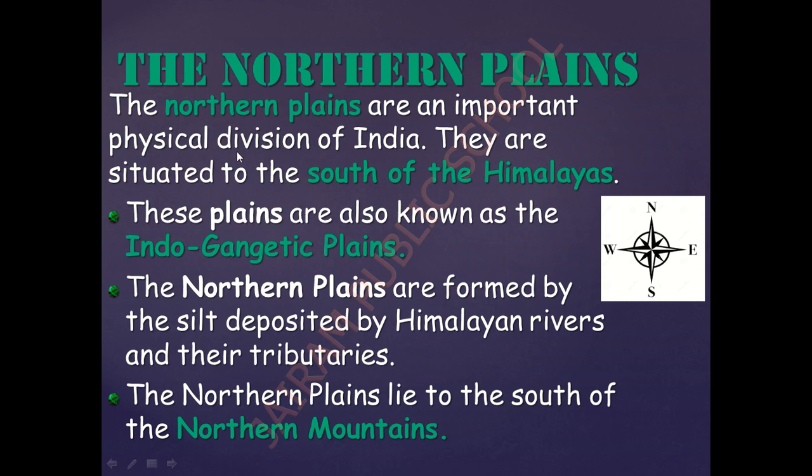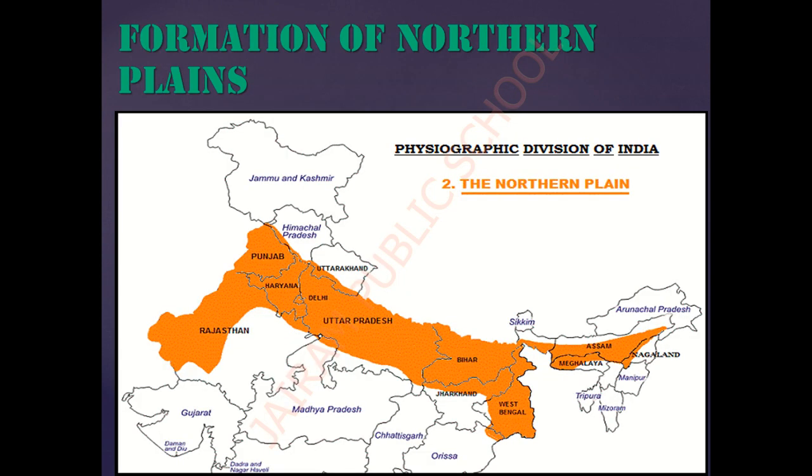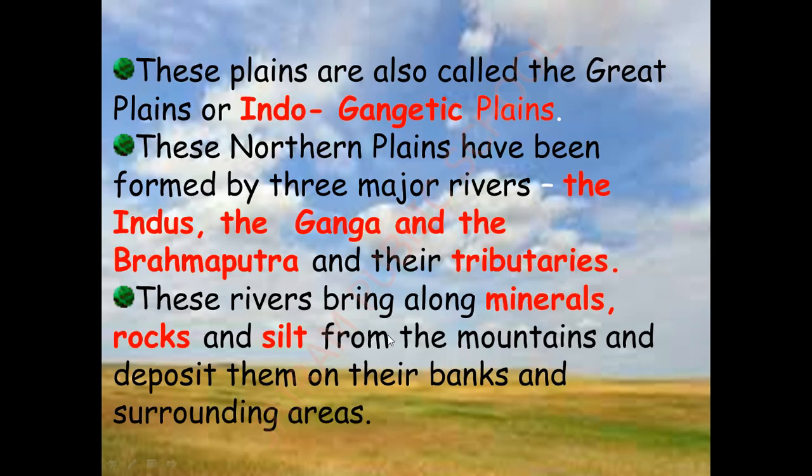The northern plains are the most important physical division of India, and they are situated south of the Himalayas. These plains are also known as the Indo-Gangetic Plain. The northern plains have been formed by the silt deposition by the Himalayan rivers and their tributaries. And we have seen the extension of the northern plains, and the two different names of the northern plain: one is the Great Plain, and the other one is the Indo-Gangetic Plains.